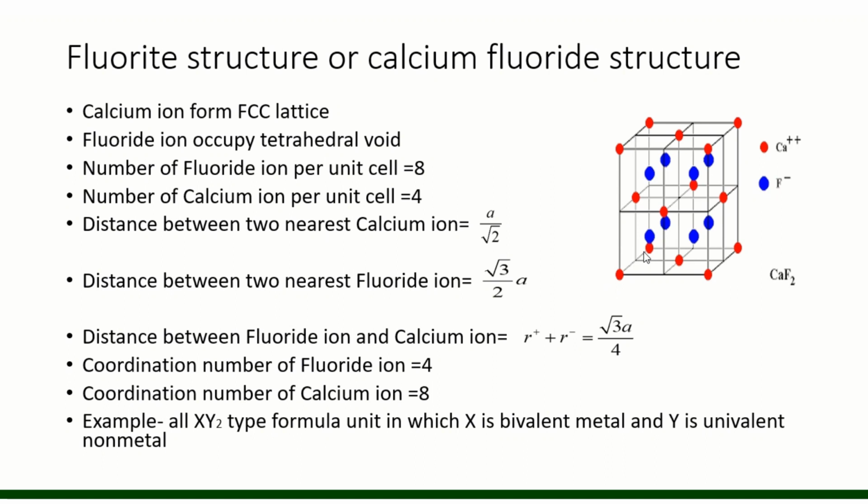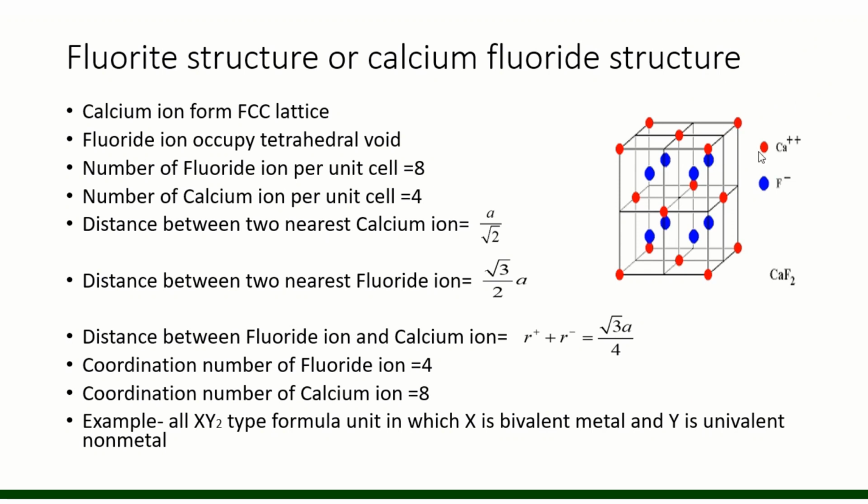And now the coordination number of fluoride ion is equal to 4. Why? Each calcium ion, let this corner calcium ion, it forms 8 different unit cells all around. It means that 1/8 of it is used, and in each unit cell from this corner a similar tetrahedral void is found, like this blue point in each unit cell.